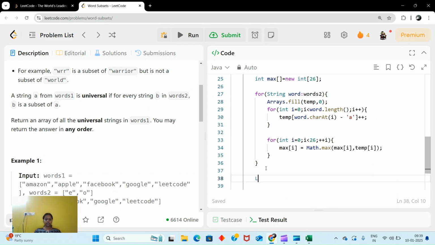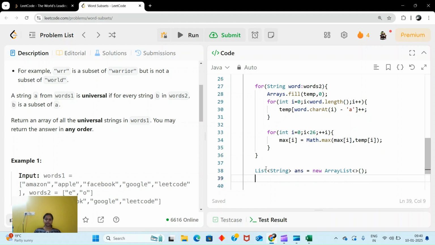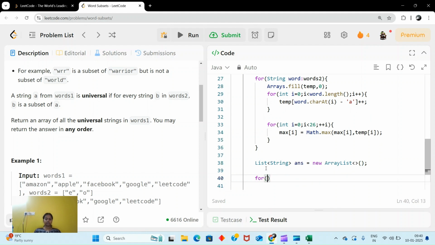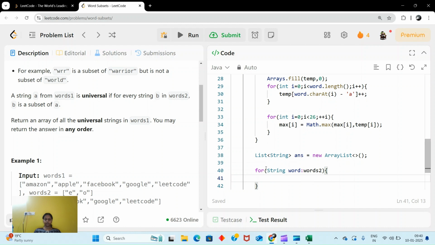Now we'll use one list of strings. Let's say answer is equal to new ArrayList. Now we will traverse our string word in words2.